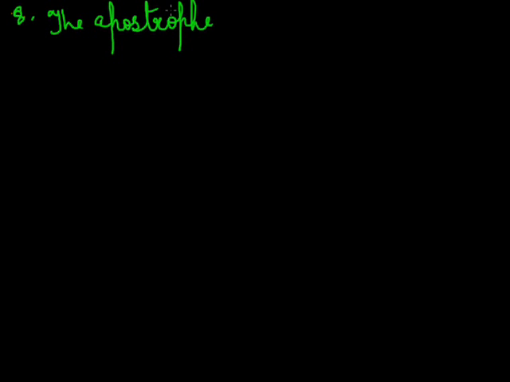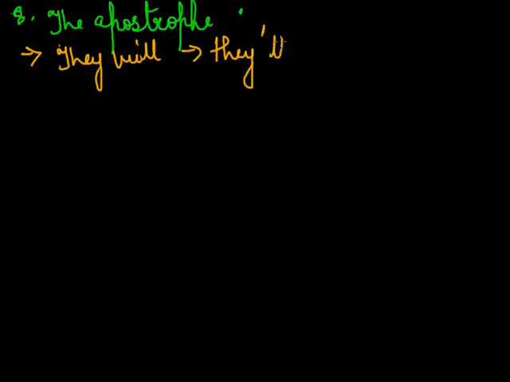Then the eighth point, that is the apostrophe. The apostrophe mark is used in punctuation to indicate the omission of a letter or letters from a word. For example, if you write "they will", the other way you write it is "they'll", with the apostrophe and then ll, which conveys the same meaning. If you read this, it is "they will". If you read this, it again pronounces the same thing.